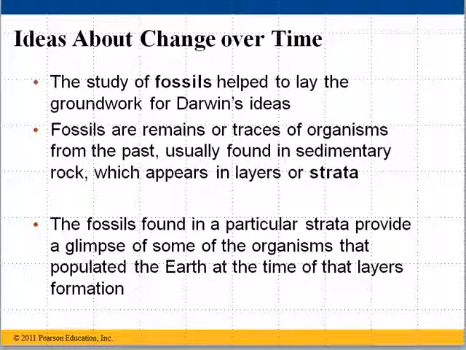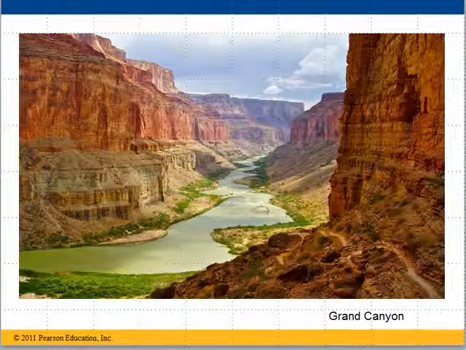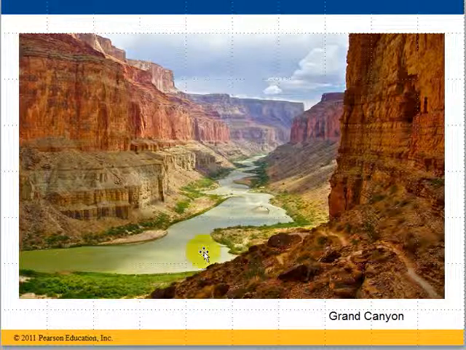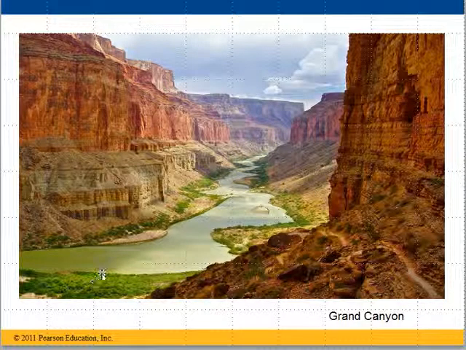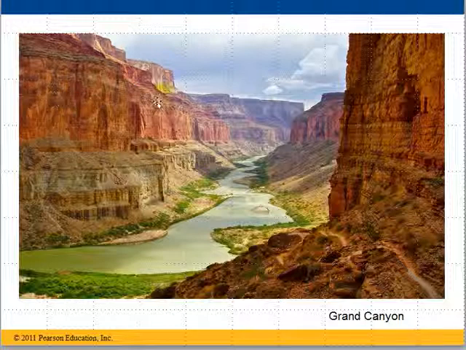A great example is looking at the Grand Canyon. If you've ever been to Arizona and the Grand Canyon, I have not yet made it out there, but it's certainly on my list of things to do. You can certainly see that there are many, many layers or strata of the rock. So you have the Colorado River running through the bottom of the canyon. And at one time the river was much higher, and it wore its way through the rock over magnificent amounts of time. And if you go down through these different layers, you can see these stripes, the color changes, they represent many, many years of time as you go down.